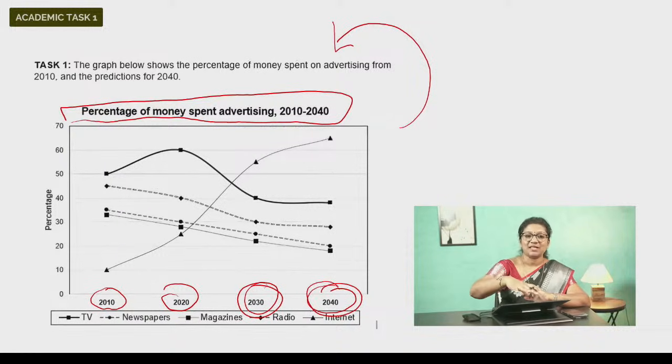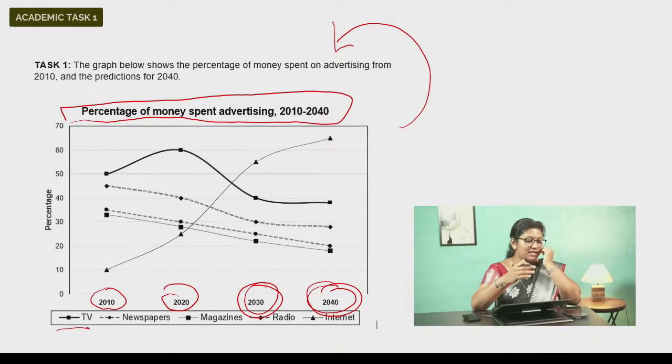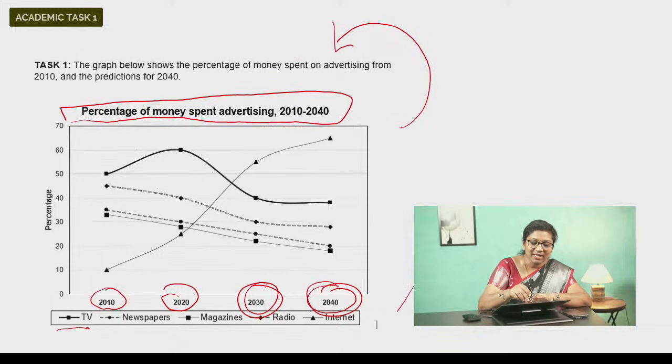And you can definitely see a lot of different lines here, right? What do these lines show? What do they represent? Well, we have one which represents the percentage of money spent for advertising on TV. So TV ads. And how do you distinguish the different lines? How do you understand which line is which? Well, you have a key given here. Can you see the key? And this key will help you identify which line stands for what.